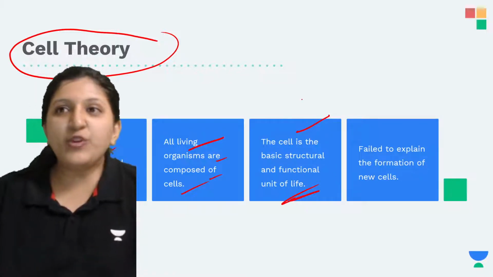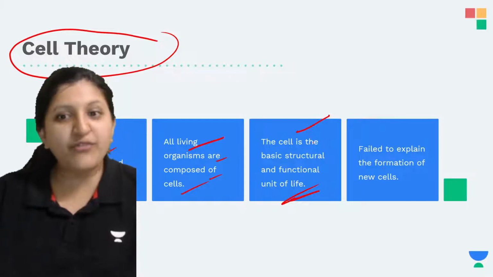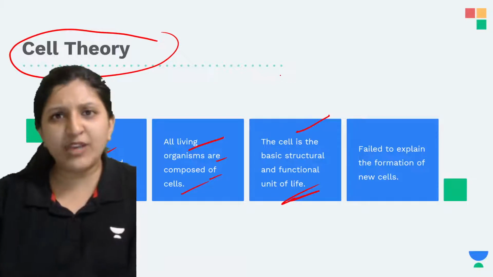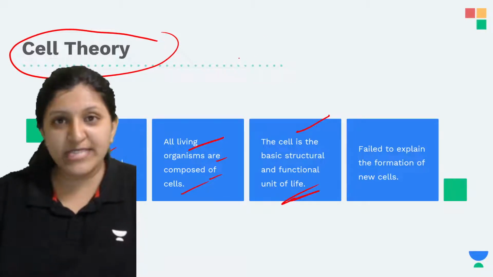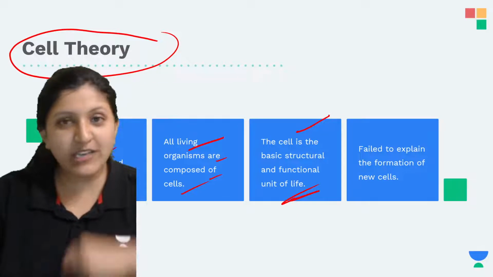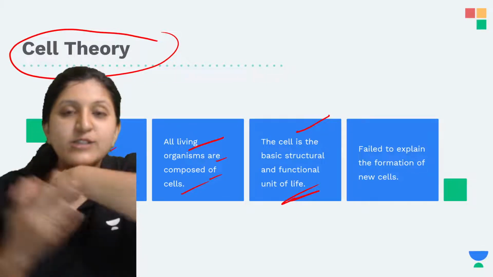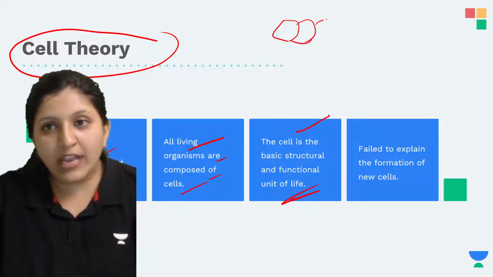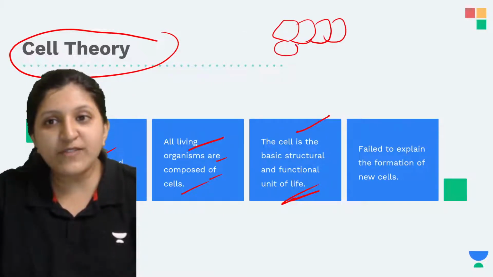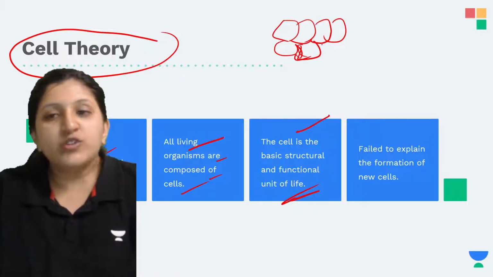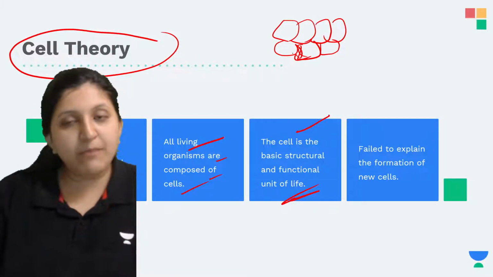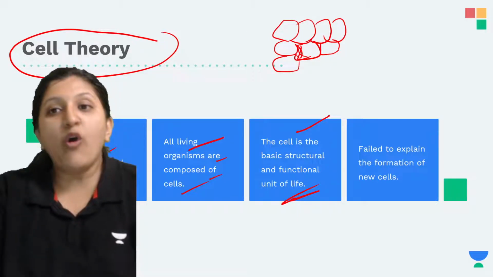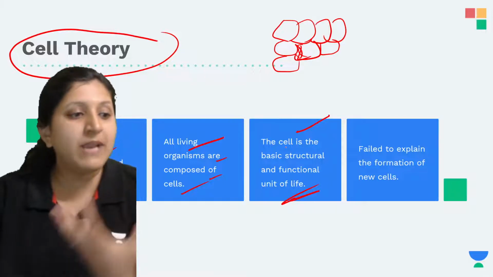Why do we call it the basic structural or functional unit? We humans, or any living organisms, are all made up of cells. This is a structural arrangement in our body. If we observe closely under a microscope, we can see the cells arranged like this. There can be intercellular space, or there may not be, depending on where it is present. All living organisms are made up of cells.